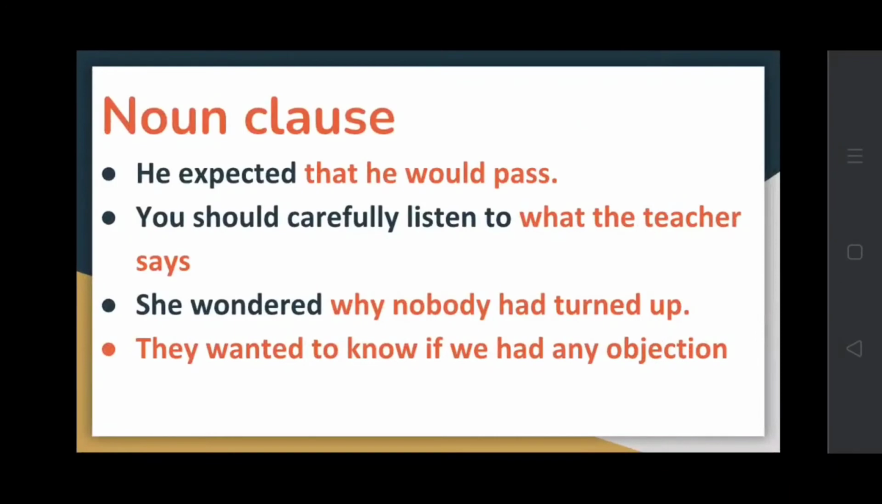Now, let's see some more examples. He expected that he would pass. Now what did he expect? He expected that he would pass. So this is the object part, and that is a noun clause. You should carefully listen to what the teacher says. Same way, see more examples. She wondered why nobody had turned up. They wanted to know if we had any objection.